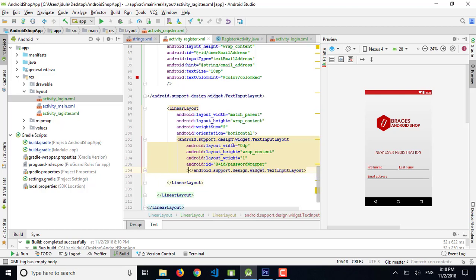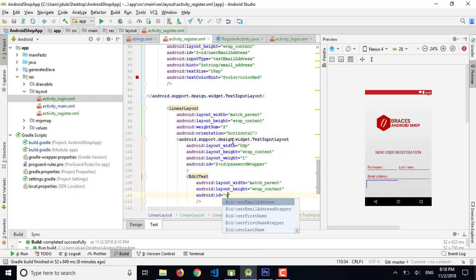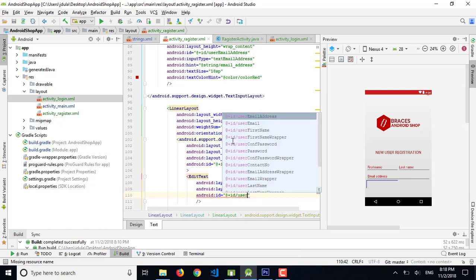So let's use edit text here, match parent and wrap content, and we need id is at plus id user password.